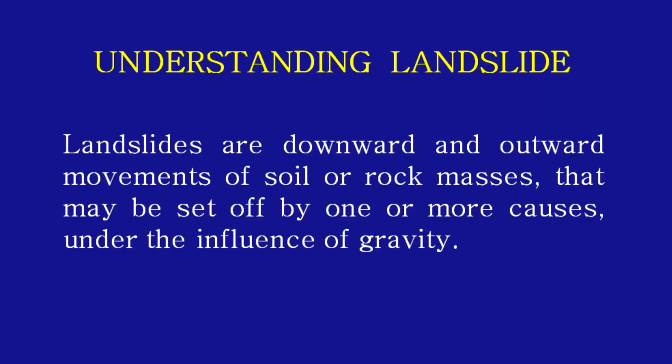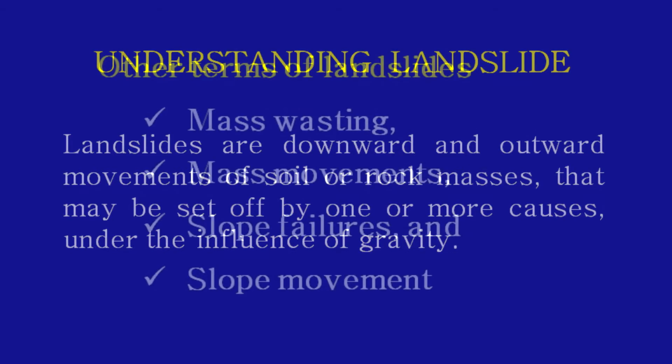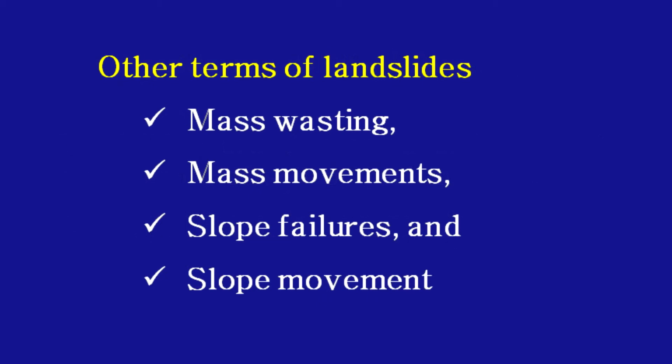Now, let us understand the landslide. In fact, landslides are the downward and outward movement of soil or rock mass that may be set off by one or more causes under the influence of gravity. Various people have used different terms for landslides such as mass wasting, mass movement, slope failure and slope movement. Mass movements can range in magnitude from soil creep to huge landslides.